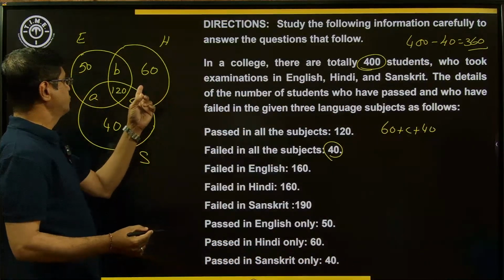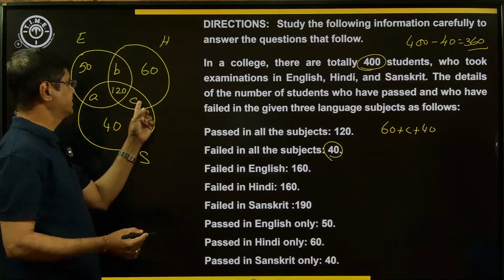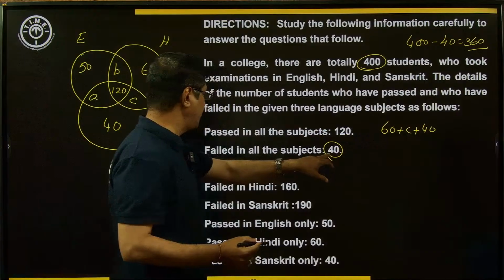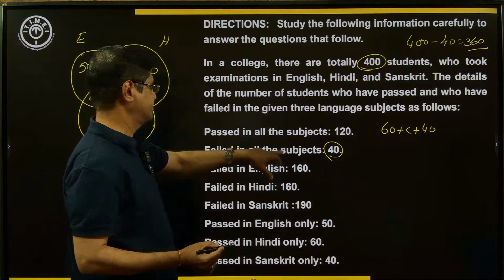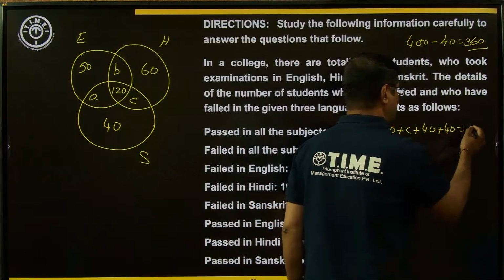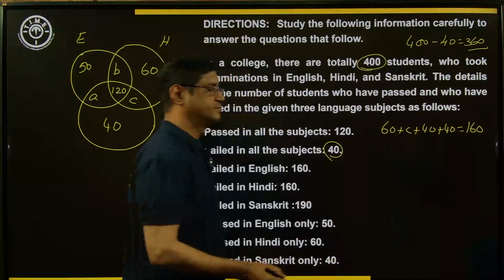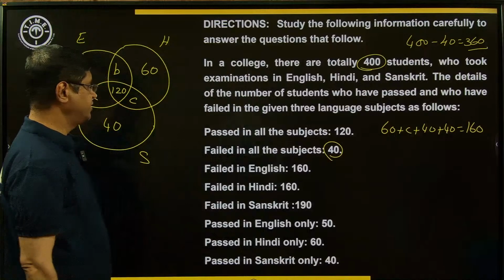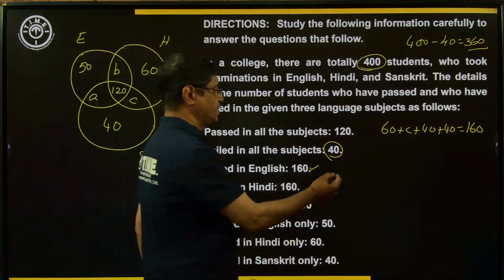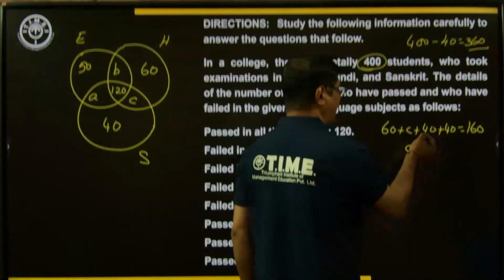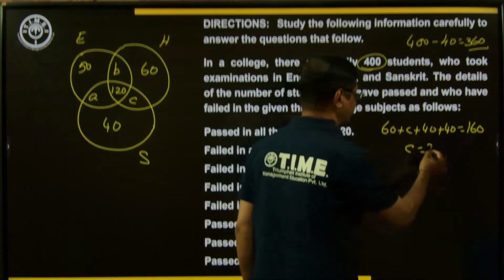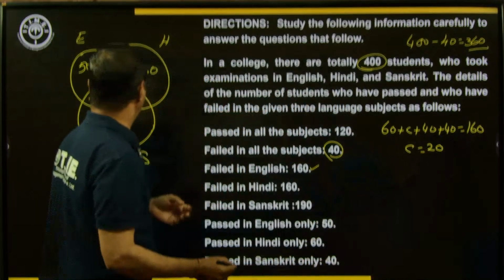So fail in English. Pass in only Hindi and Sanskrit. Now, apart from this, 40 students fail in all the 3 subjects. So 60 plus C plus 40 is equal to 160. That is the fail in English. Find out the C value. 60 plus 40 is 100, plus 40 is 140. Subtract from 160, that is 20. The value of C is equal to 20.